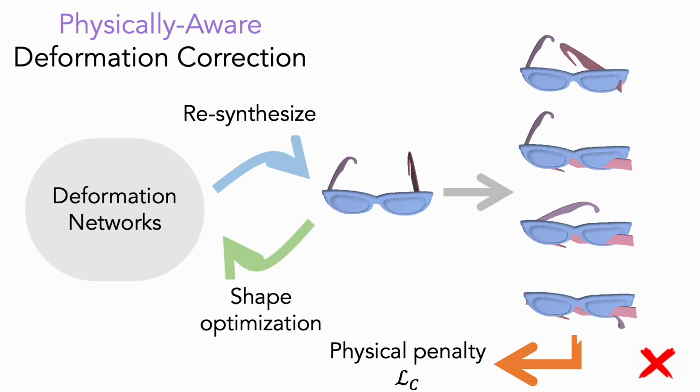Further, we design a physics-aware deformation correction scheme to encourage the generative model to produce physically realistic deformations and to improve the physical validity of synthesized meshes. It is composed of a penetration depth-based penalty term, measuring self-penetrations to provide physical supervision for the network, and a collision response-based shape optimization strategy to mitigate self-penetrations.